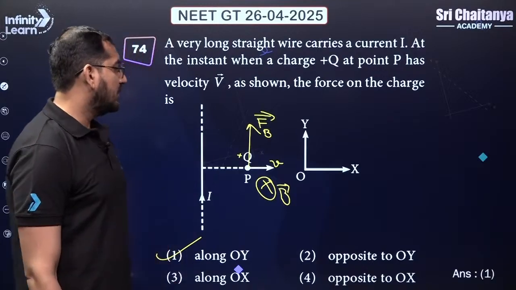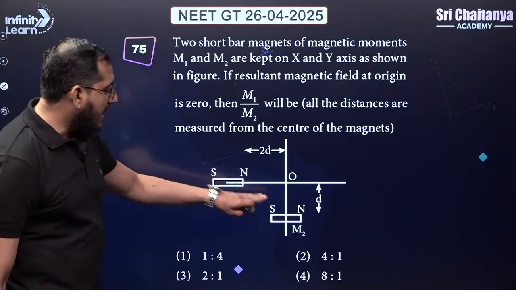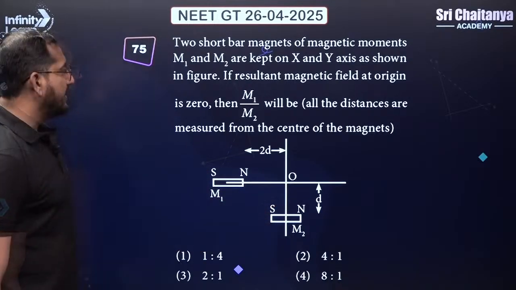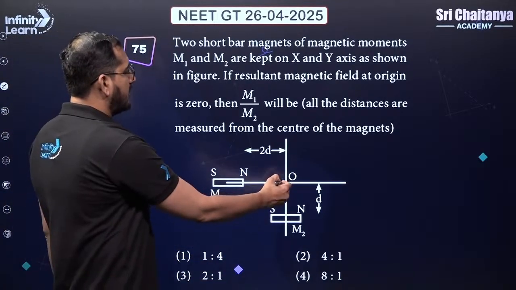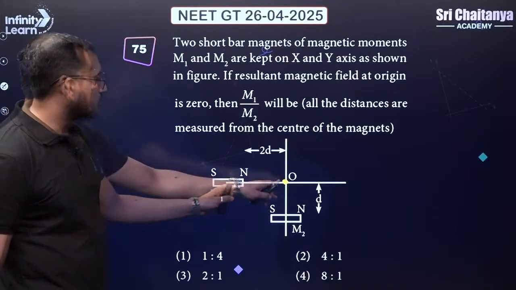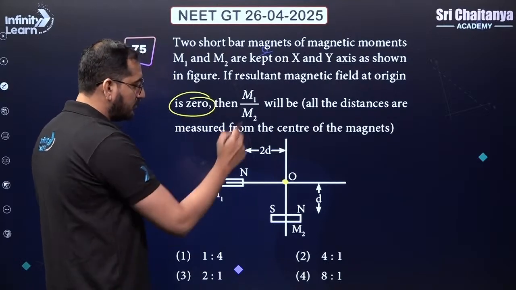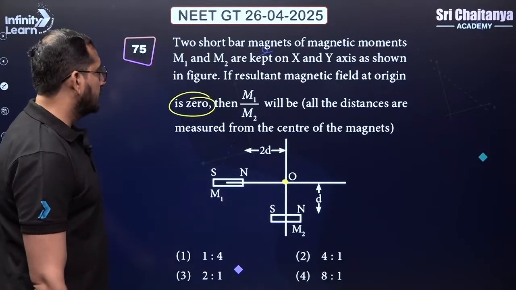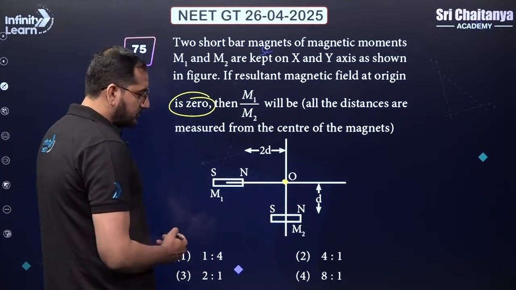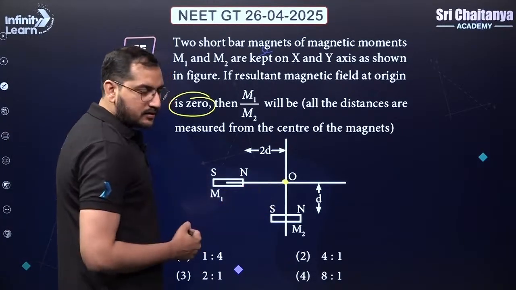Okay. Let's go ahead to our next question, guys. Okay. So here two bar magnets or two magnetic dipoles are arranged, and at the center point, at the origin point, if their contribution is totally coming out to be 0, in that case, I want to calculate the ratio of M1 and M2. Okay, M1 and M2 are their magnetic dipole moment, right? Let us try to think. For this, point O is on its axis, right?